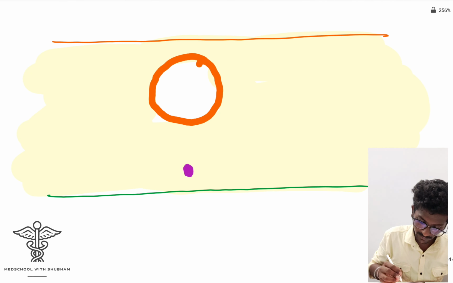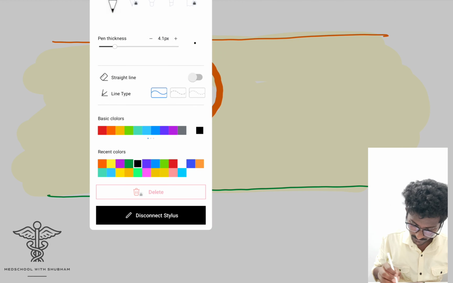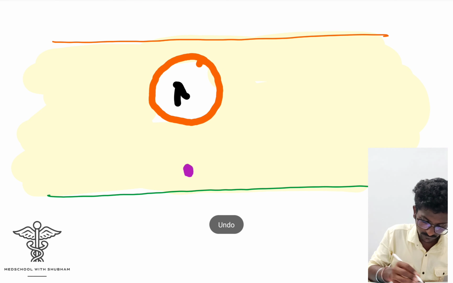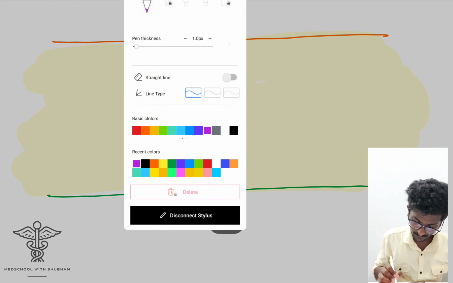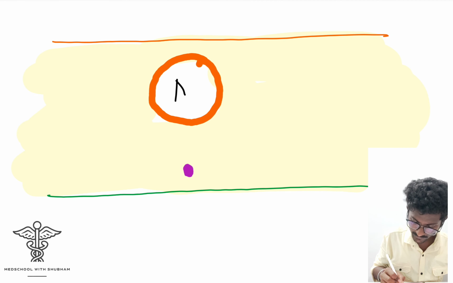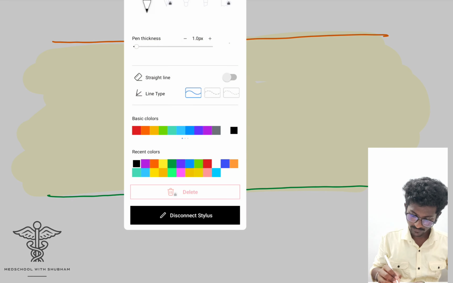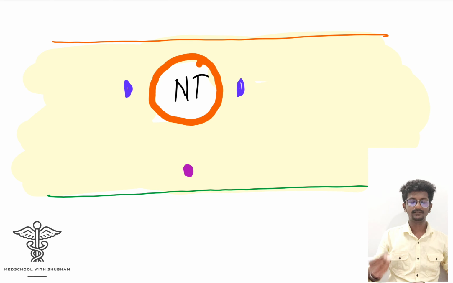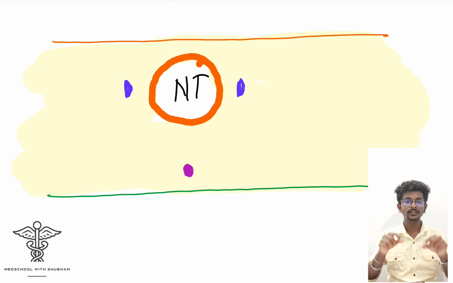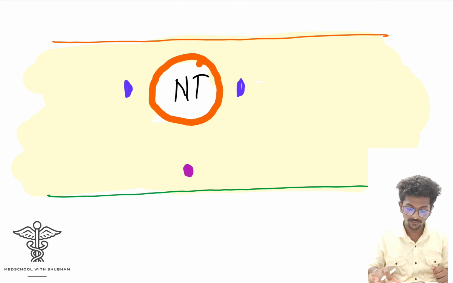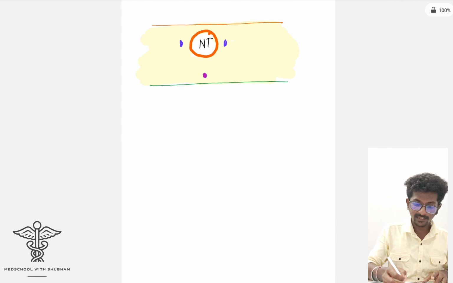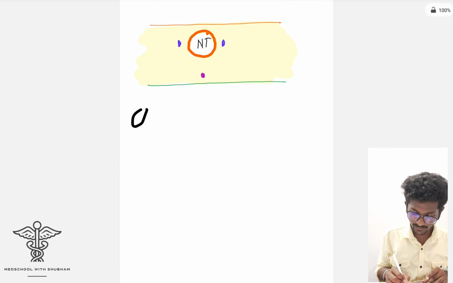So let me name them now. This is the neural tube, and here we have the neural crest cells which got detached from the neural folds at the time of fusion of the neural folds. Okay, so this was all about the neurulation, and the last thing that I will mention is the clinical anatomy.